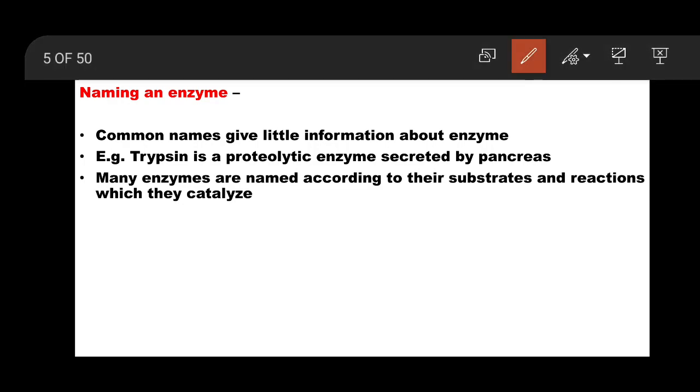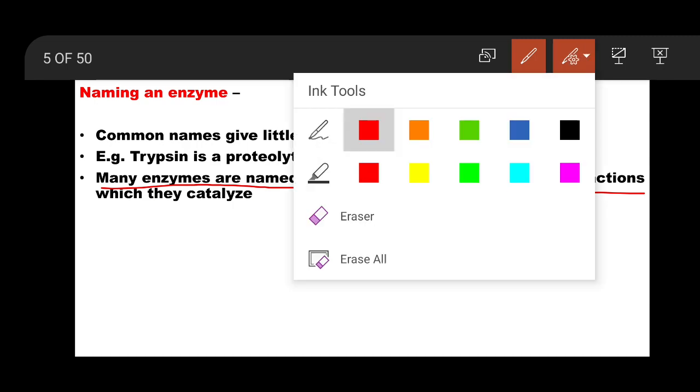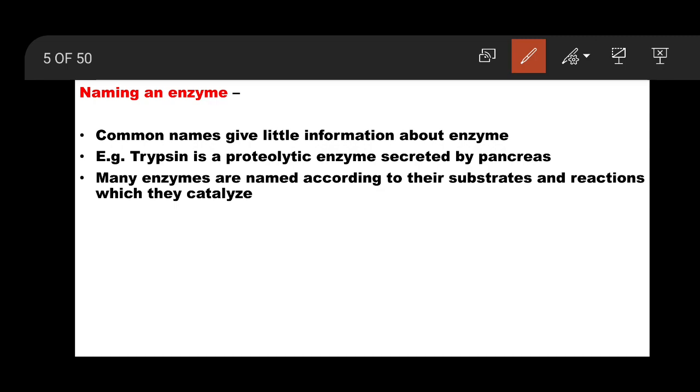So many enzymes are named according to their substrates. Nowadays in science, in metabolism and biochemistry, many enzymes are named according to their substrates: on which substrates the enzymes act and in which reaction they act. Those enzymes are named according to that reaction and that substrate, the reactions which they catalyze.